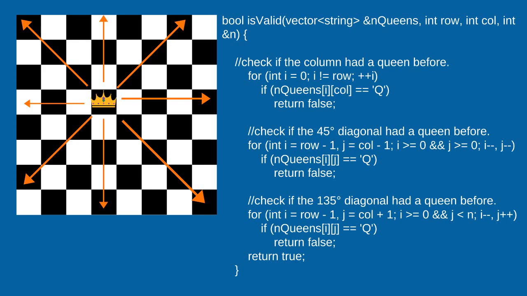In the code, this is checked by the function boolean isValid, which takes the current row and column position as input and checks whether the column has had a queen before, or if the 45-degree diagonal has had a queen before, or if the 135-degree diagonal has had a queen before. Then, if none of these cases occurs, we return true to assure that this place can be taken by another queen.